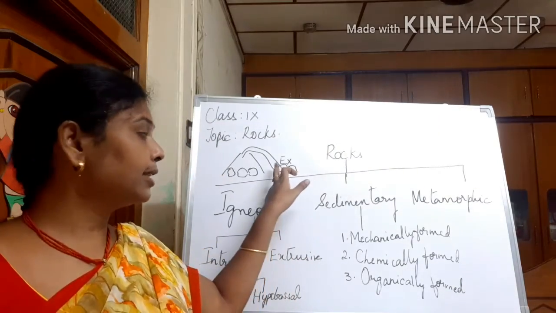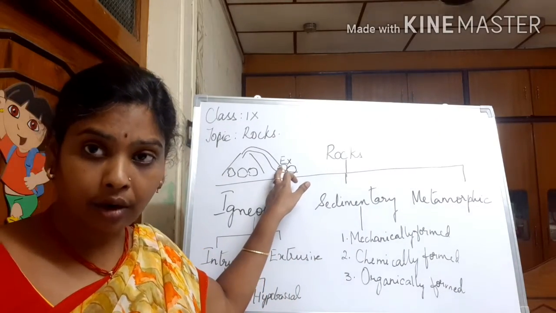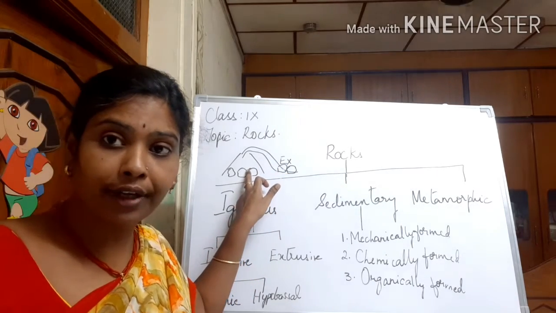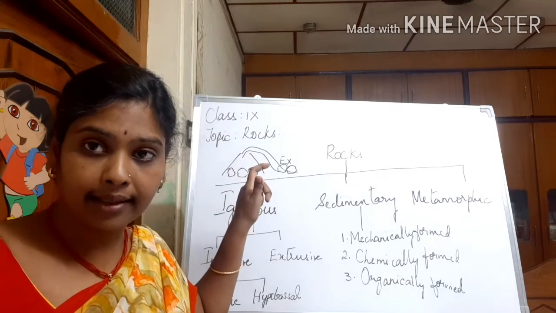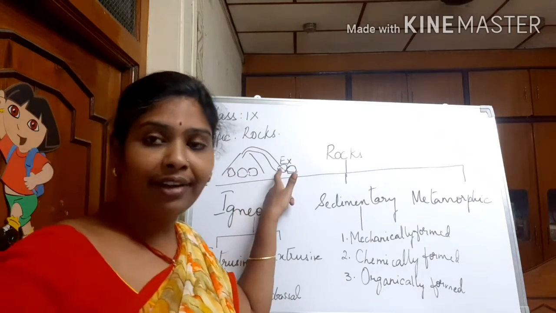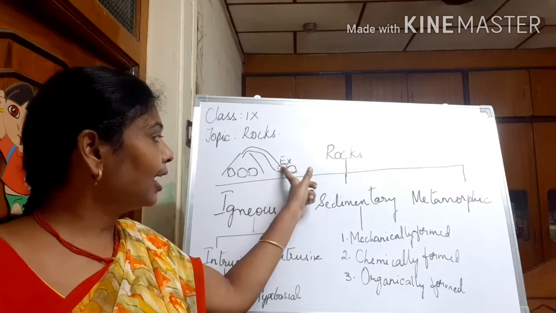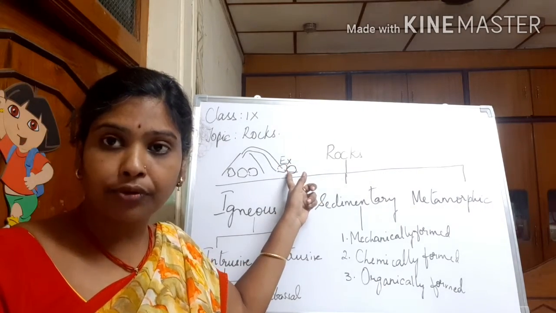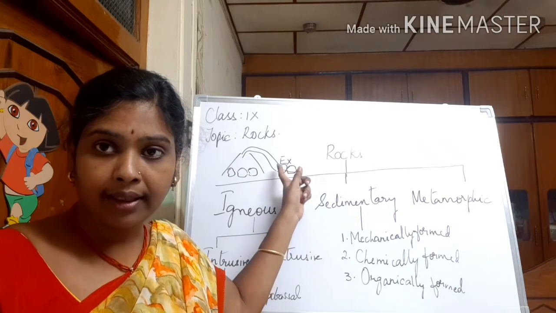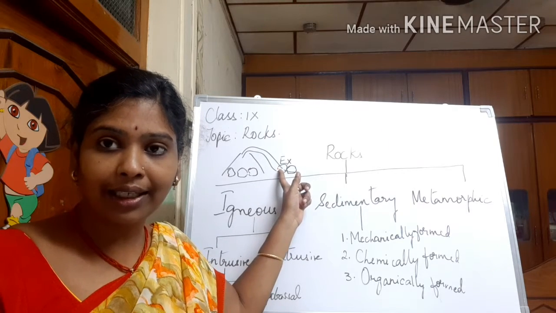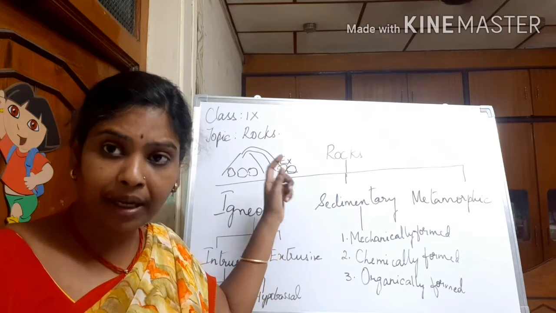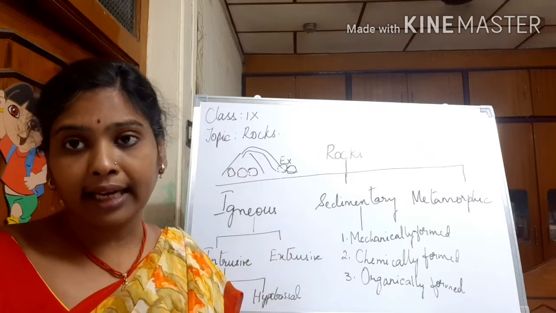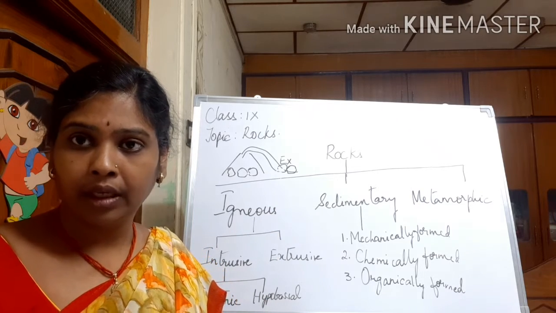The size of the crystal in the case of extrusive rocks is less, and the size of the crystal in the case of intrusive rocks is larger. In extrusive igneous rocks, these lava sheets are generally transformed into plateaus. An example of such a transformed lava region is our Deccan Plateau region. Clear?